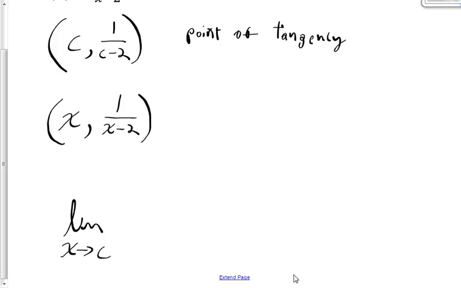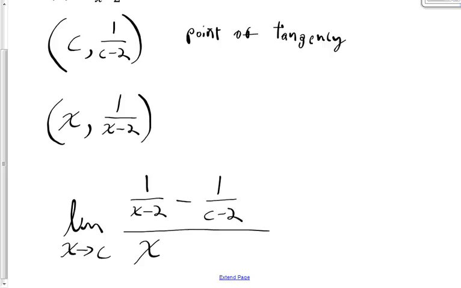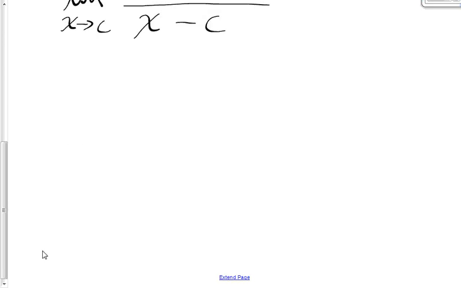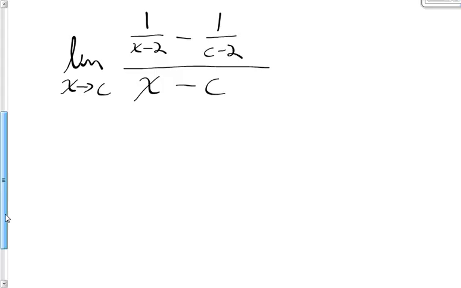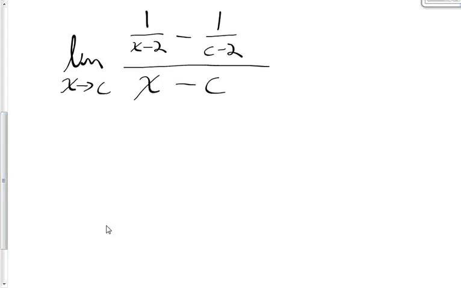That is going to be 1 over x minus 2, or y2, minus 1 over c minus 2, or y1, divided by x, or x2, minus c, or x1. So we have this limit that we need to find, and when we find this limit, we will have found the slope of the tangent line to the curve.